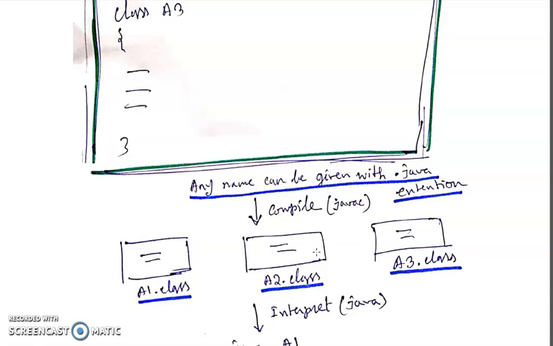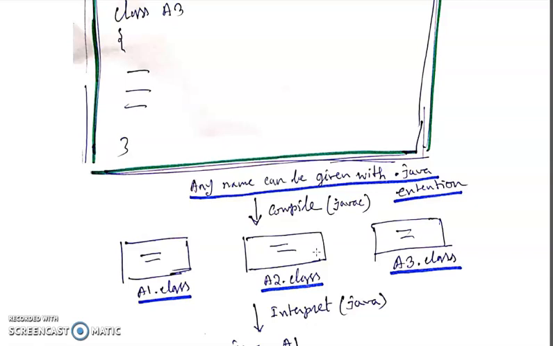In the previous example, there is only one class over there, that is Amity. That is the reason you get one class file, amity.class. But here in this source file you have three classes, A1, A2, A3.